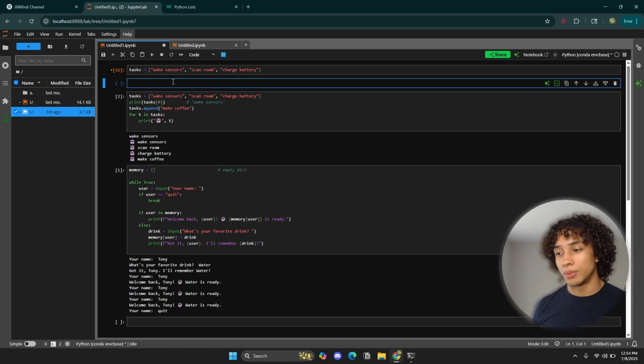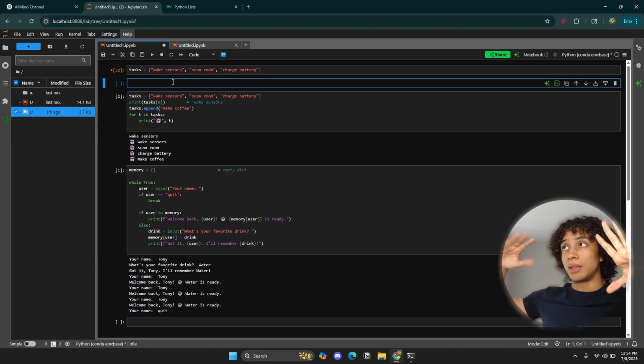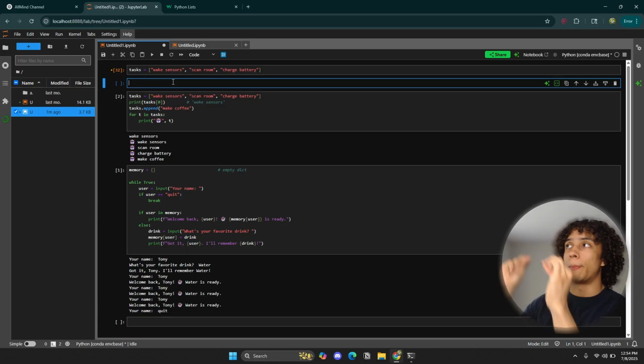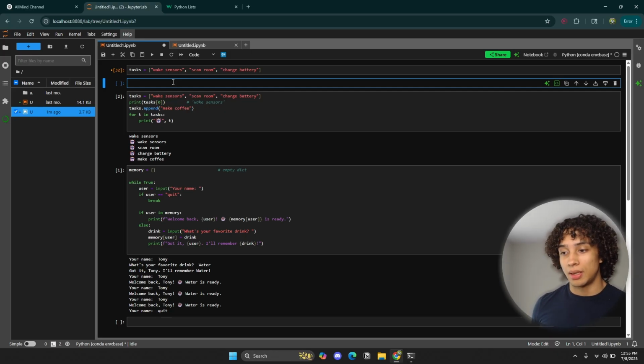We have key-value pairs, and in that JSON, the LLM is going to have to parse specific key values in order to detect what it needs to do. If you're a beginner, that probably sounds like gibberish to you.